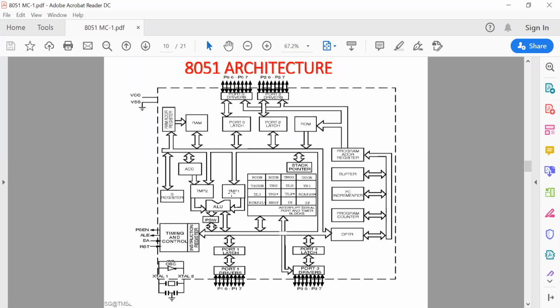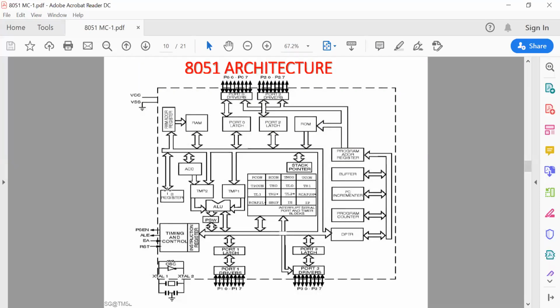There are two blocks called temporary 1 and temporary 2, by which the two inputs must be given to the ALU circuit, so that the ALU performs the required operation and generates the result, and that result is given in this way, on this bus. The timing and control unit informs everyone whenever it is required to store the result. If the accumulator needs to store the result, it informs the accumulator to get the result. So the result will be transferred in this way, and it is stored inside the accumulator.